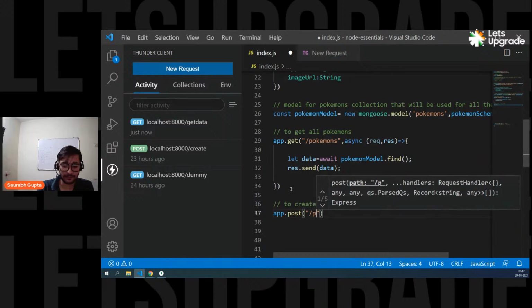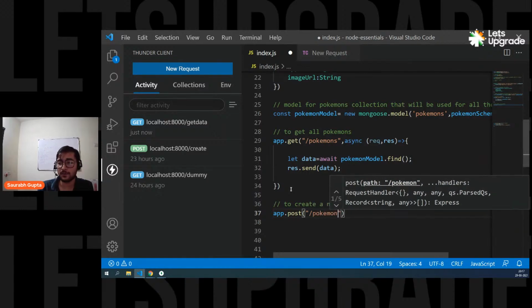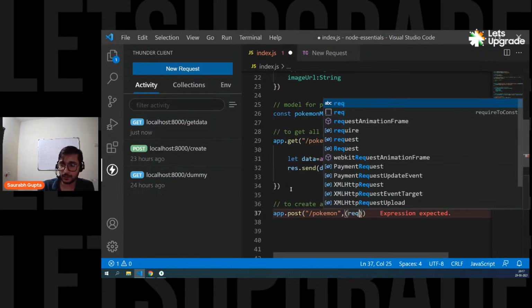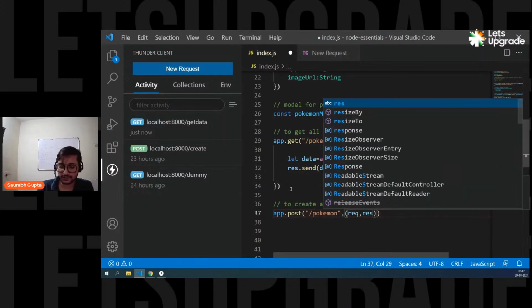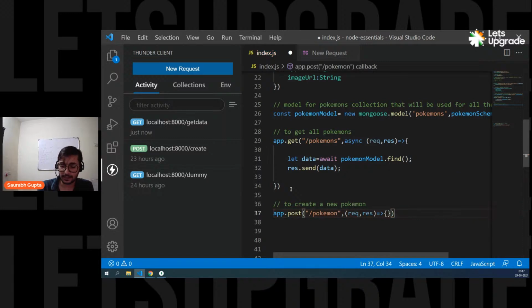App.post. And then here you can have any URL. So first I'm simply going to have Pokemon, because I'm simply going to create one Pokemon. That's it. And then here I'm going to have my request. I'm going to have my response.